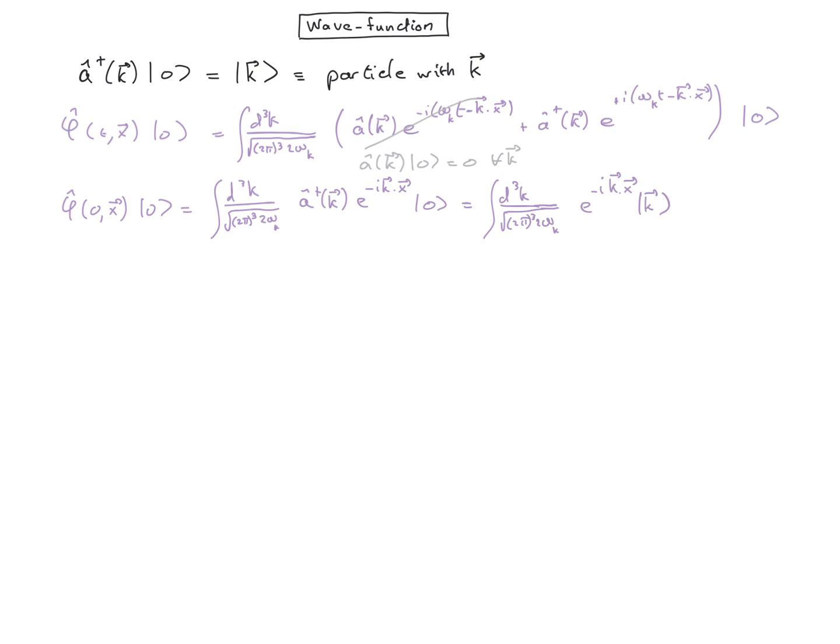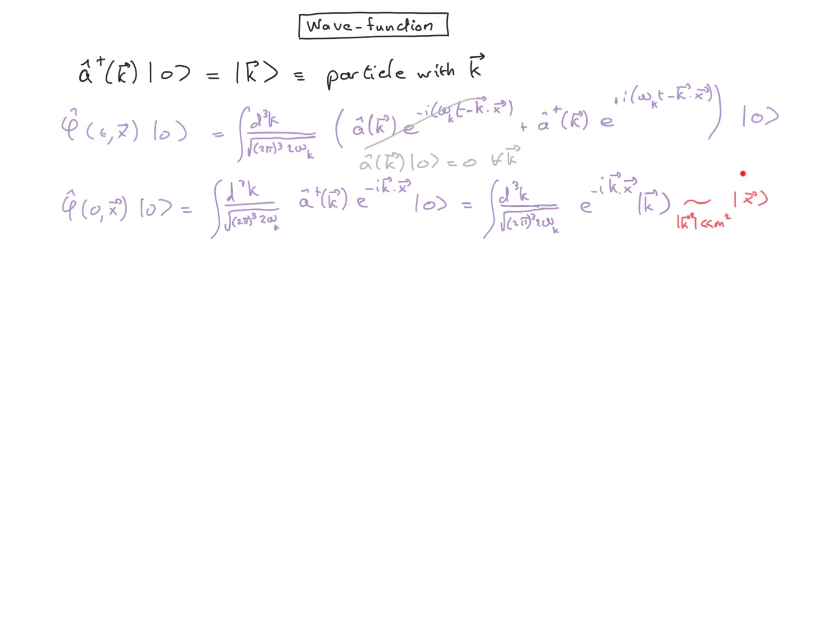Notice that if we didn't have this square root of omega k in the denominator, we would recognize an expression for the state x. In fact, we know that omega k is just a constant in the non-relativistic limit, because that's as if the mass were going to infinity, and therefore that would be the exact interpretation of this integral. In the non-relativistic case, we will have exactly the state where the particle is found in x.